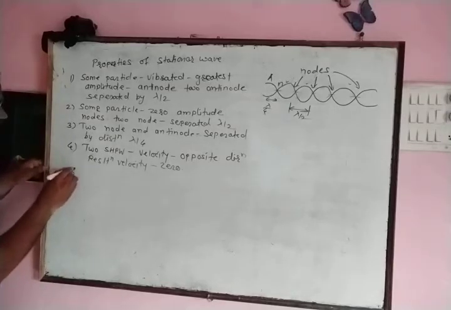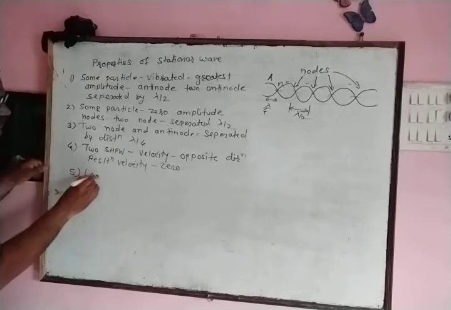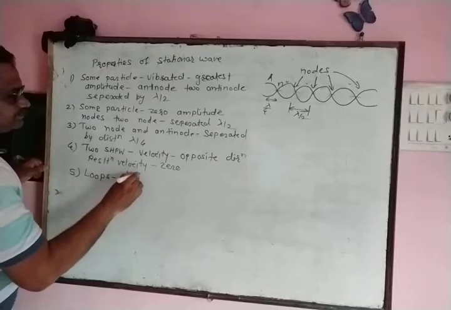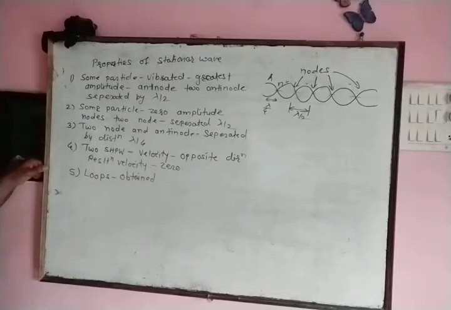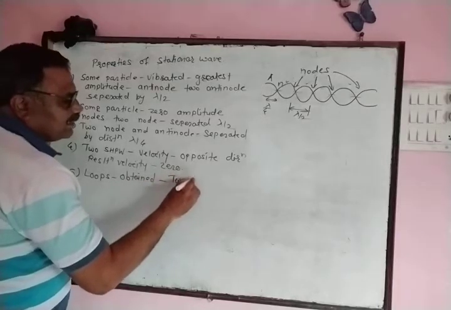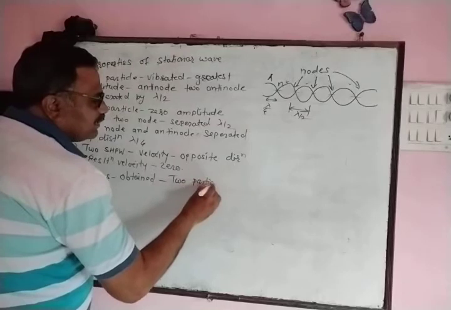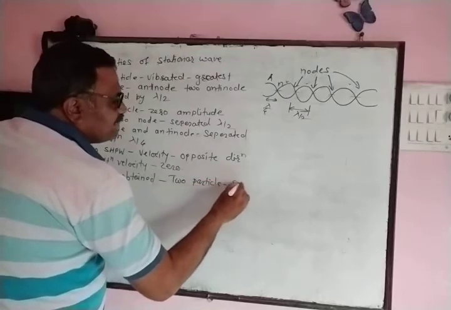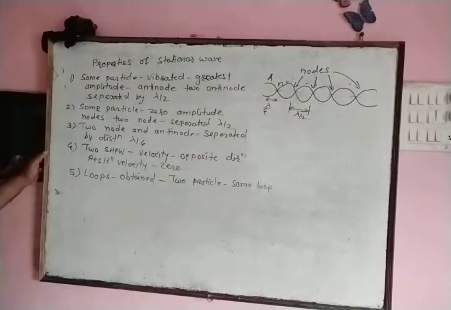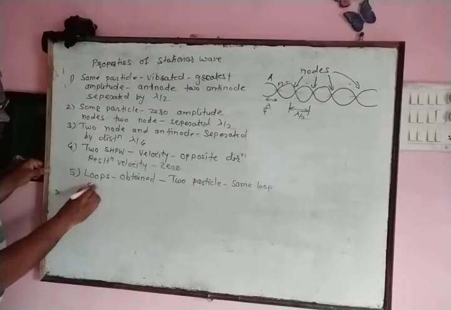When stationary waves are generated in a medium, different loops are obtained. If we consider two particles present in the same loop, then such particles are said to be in the same phase.